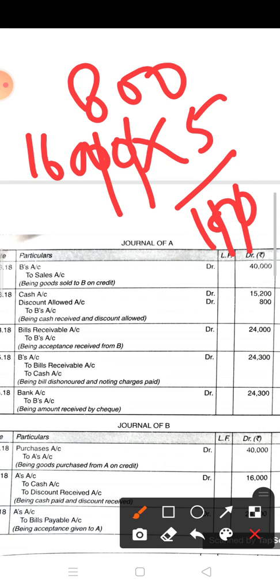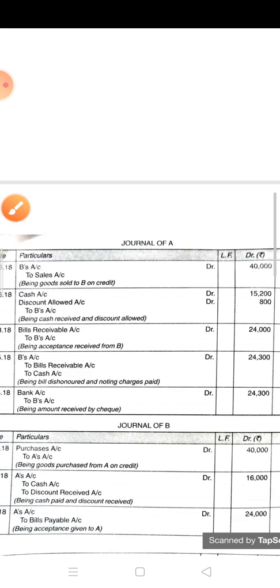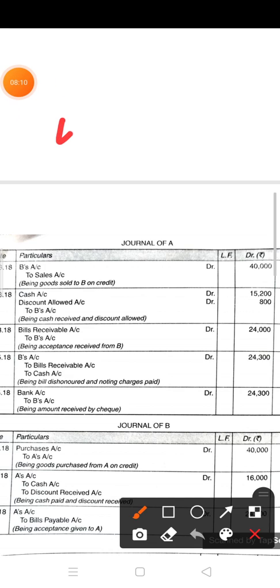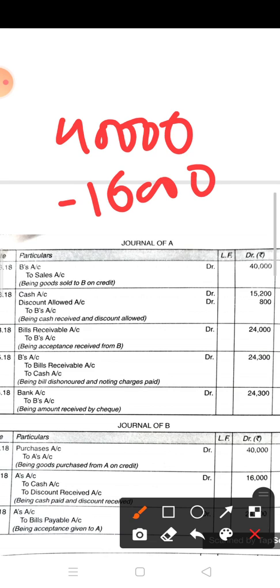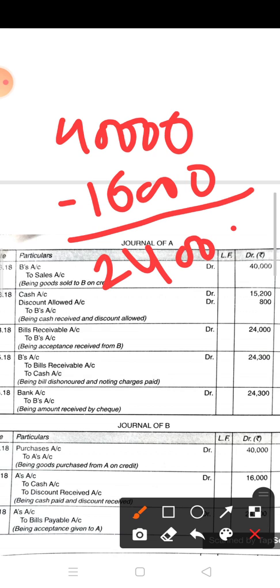Now after that, out of the 40,000 total sale amount, 16,000 is paid in cash. What is left? The left amount is 24,000. On this balance, a bill for 2 months is drawn.